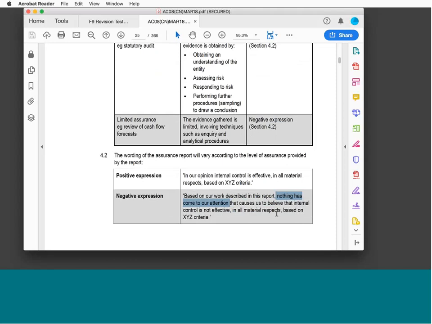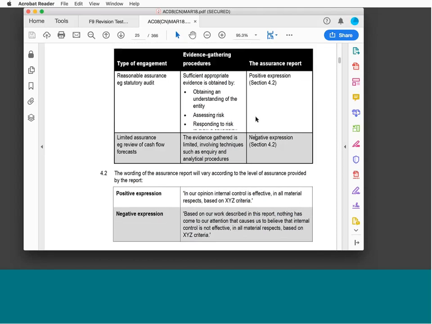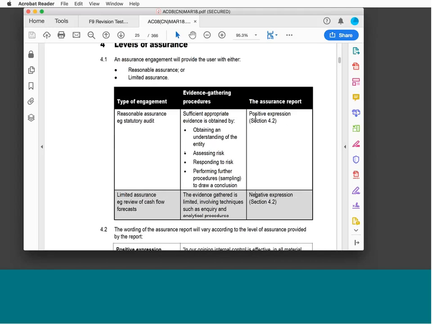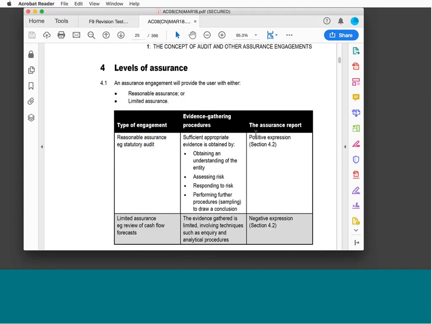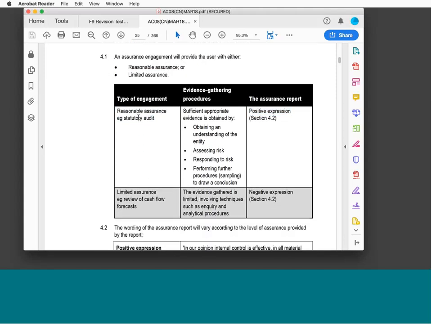Now, that's the first thing to understand here. We're talking about levels of assurance. How strong is our opinion? Reasonable assurance enables us to give a positive expression to say that financial statements are true and fair. And so a statutory audit gives reasonable assurance. So this is the first thing you need to know about.